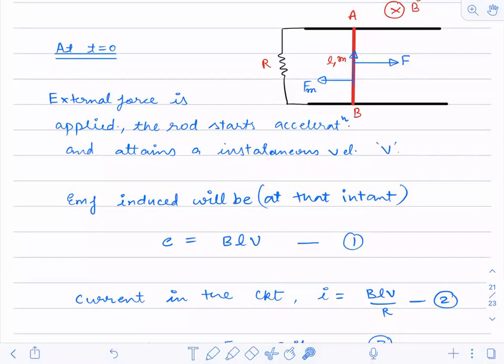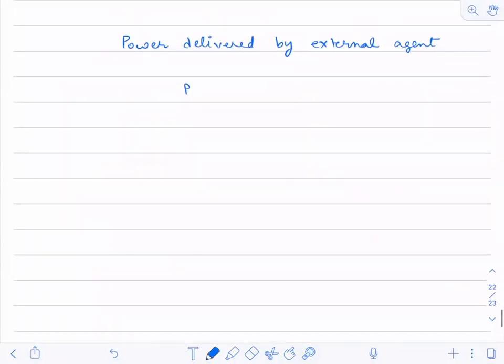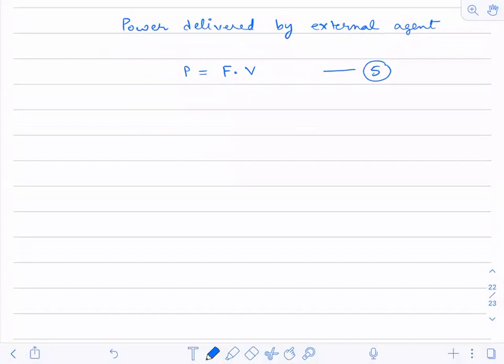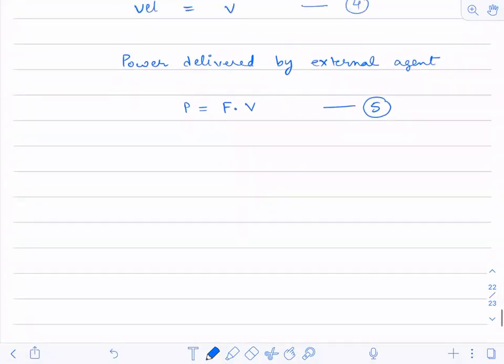So how do you calculate work? When force and velocity are known, power is force into velocity. What is the force that the person is applying, into V? So velocity and force I have to calculate now. This is my fifth equation. Now, just try to listen to one thing. Up to here, is there anyone who is having any doubt?